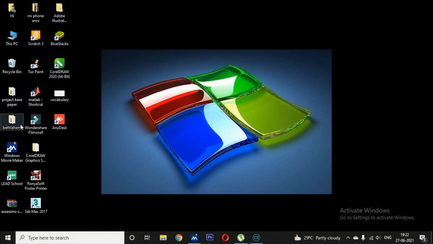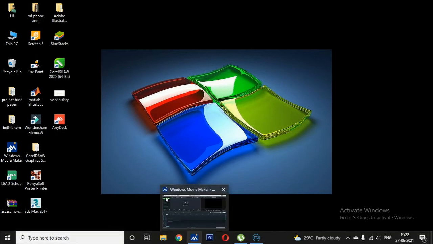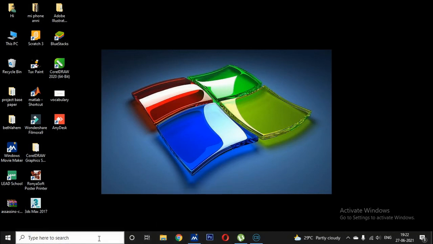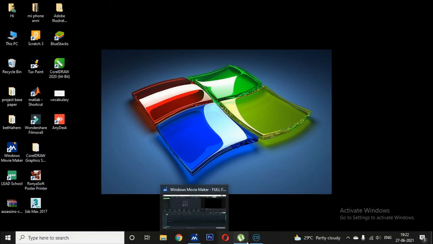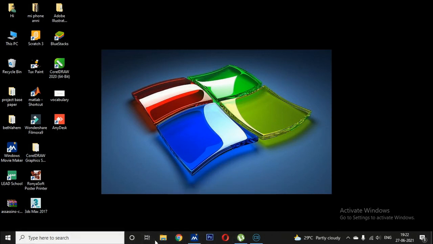Then next we learned the folders and files. So these all are folders. The folder is a collection of files or group of files, and the file is a collection of some information. Next we learned the taskbar. It is a long bar present at the bottom of the desktop. Here we also see the start button, search engine, Cortana, task view, file explorer, and Google Chrome. These all are present in the taskbar.